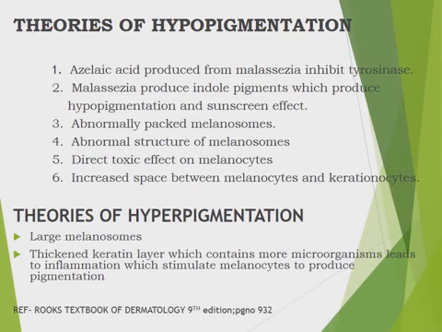Two things you should not forget regarding hypopigmentation: one is azelaic acid, another one is indole pigments. Then theories for hyperpigmentation: large melanosomes, and more microorganisms lead to more inflammation, which ultimately stimulates your melanocytes to produce pigmentation. Yes.